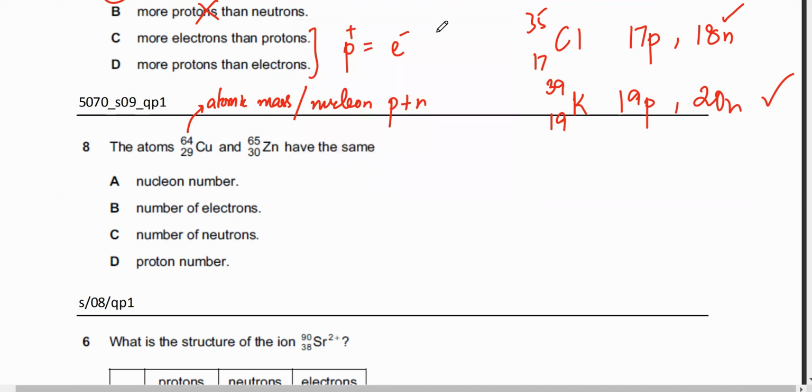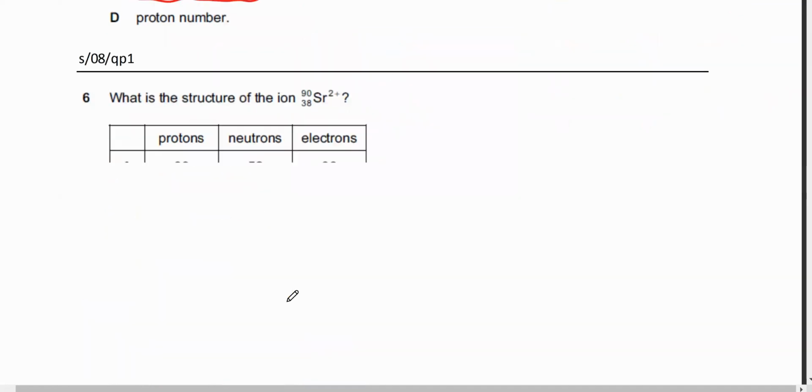As for C, they have the same number of neutrons. That is correct because 64 minus 29 is what? 35. And this is also 35. So they have the same number of neutrons.